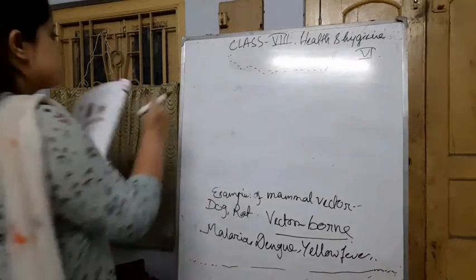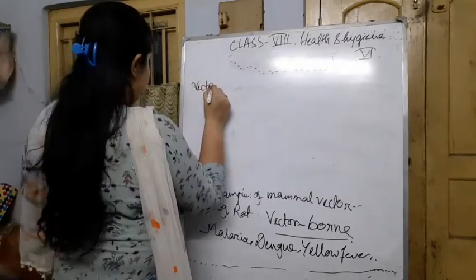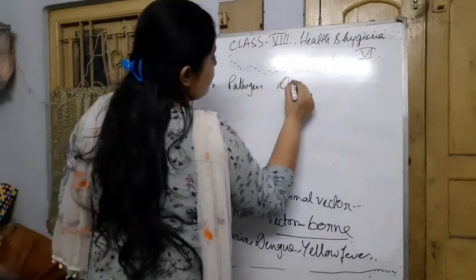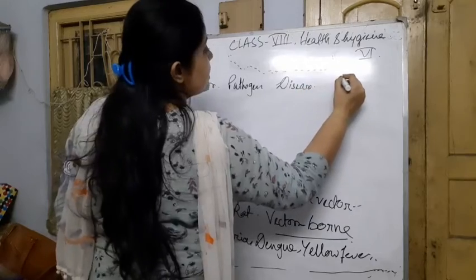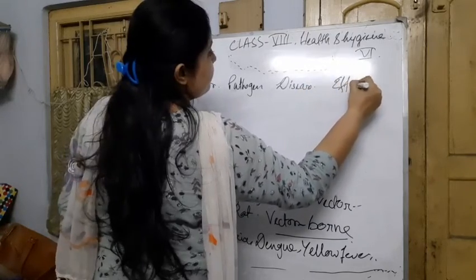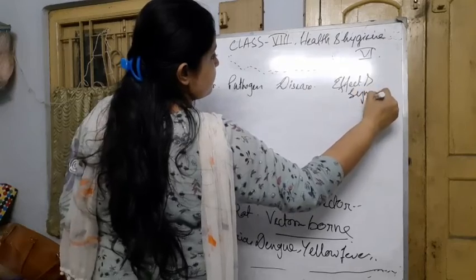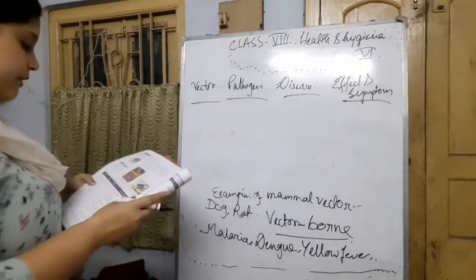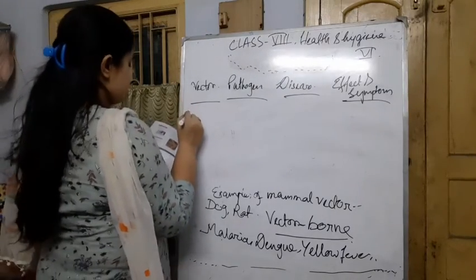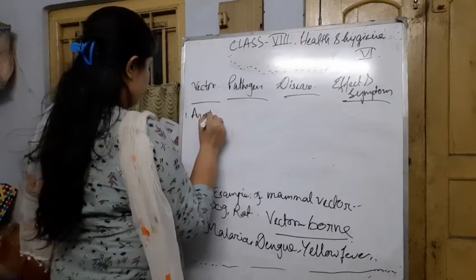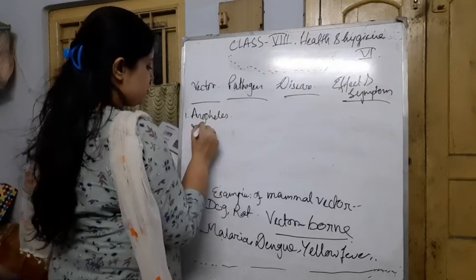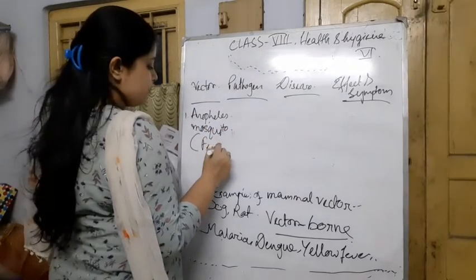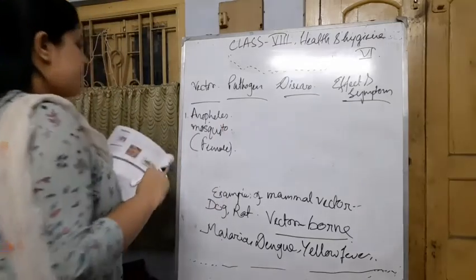First is the vector name, next is the pathogen name, then the name of the disease, and then the effects and symptoms. The first vector is the Anopheles mosquito, actually the female Anopheles mosquito.